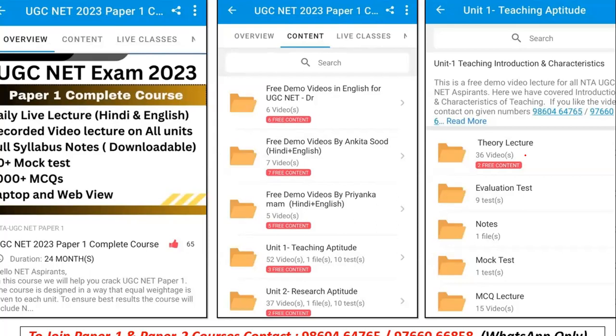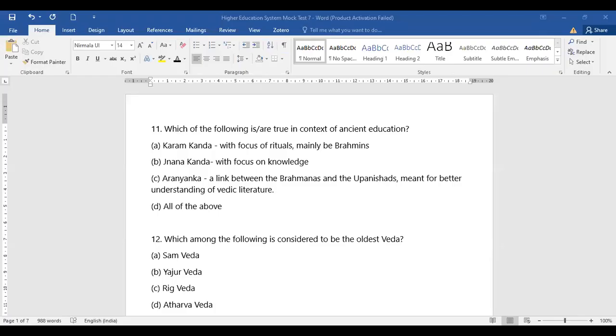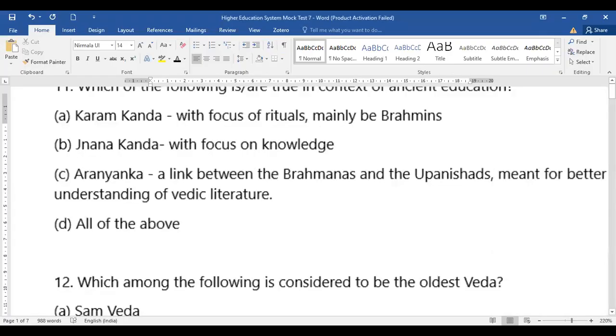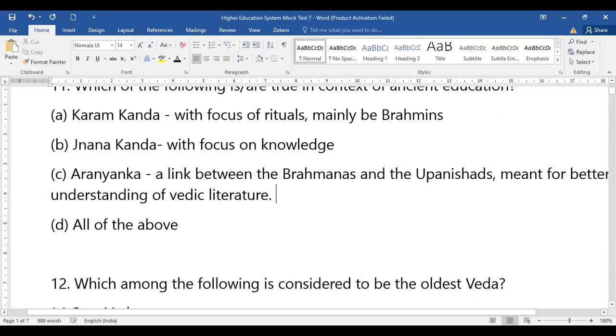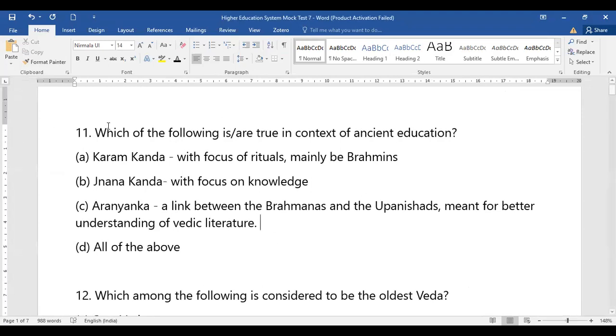So now let's not waste the time and let's start with an analysis of the questions. Just give me a second. So we'll just do an analysis of the questions. Okay. So yes, here comes your question. I hope everyone can see the questions very well. We will be going through every question. You have to just ensure that you have revised your topics very well and you are answering the question properly.